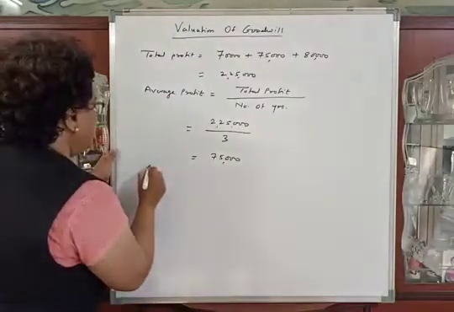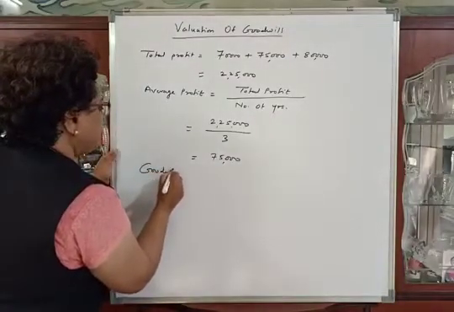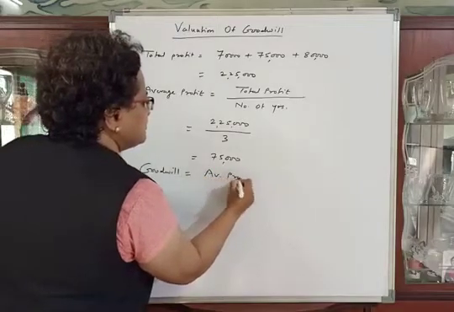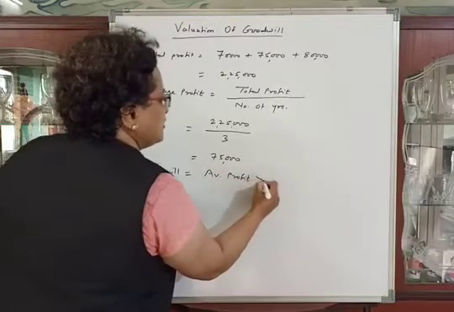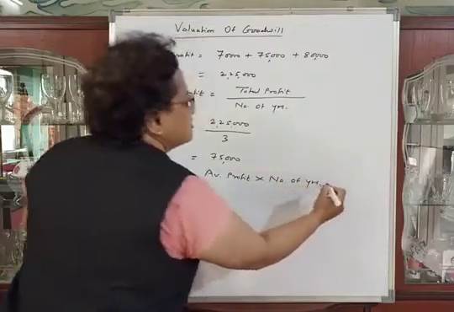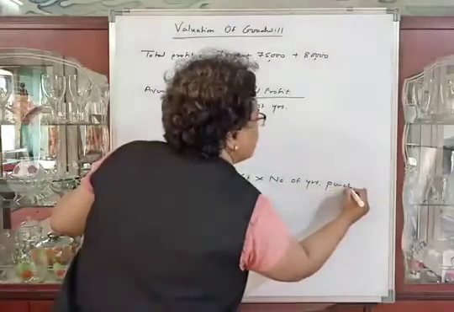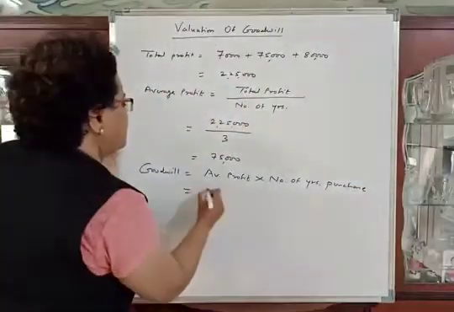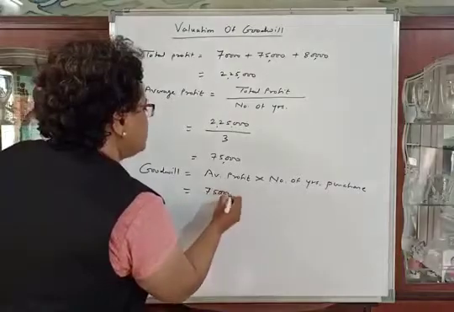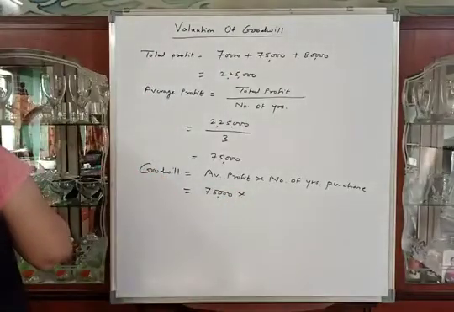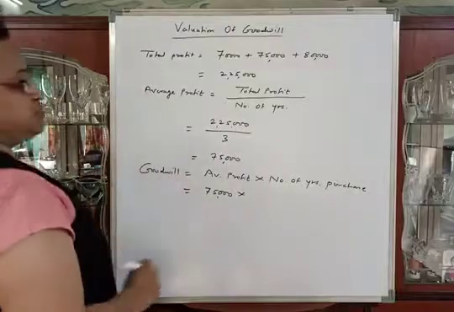Now we will calculate goodwill. Goodwill is equal to average profit into number of years purchase. Therefore average profit is 75,000, and in the problem it is given that goodwill is valued at 2 years purchase of average profit.